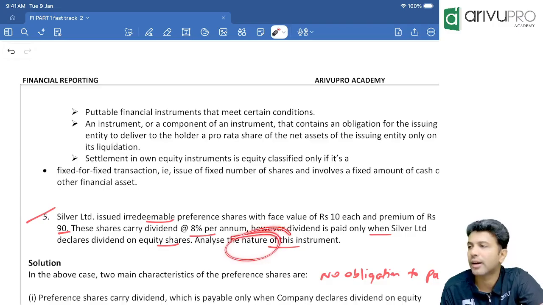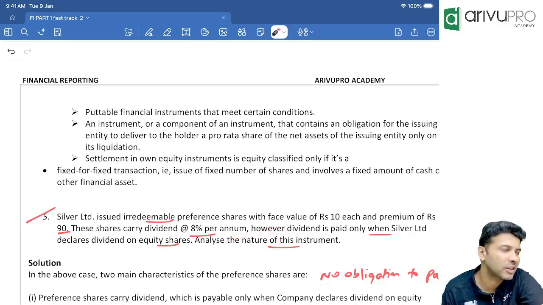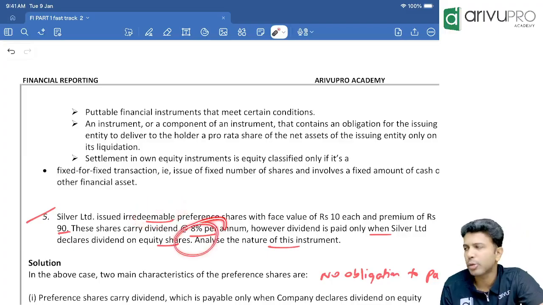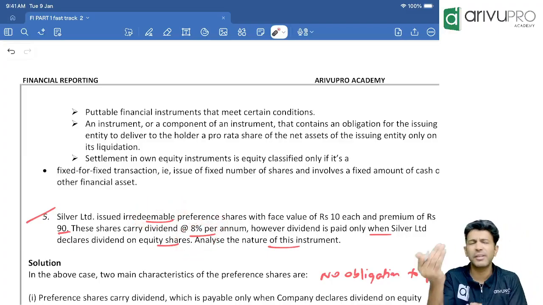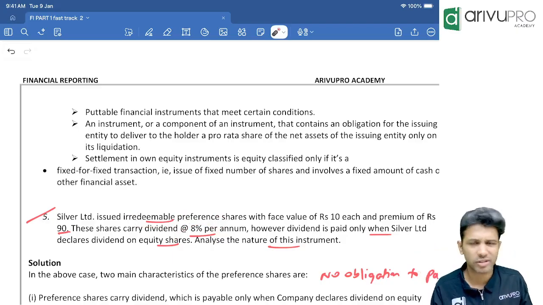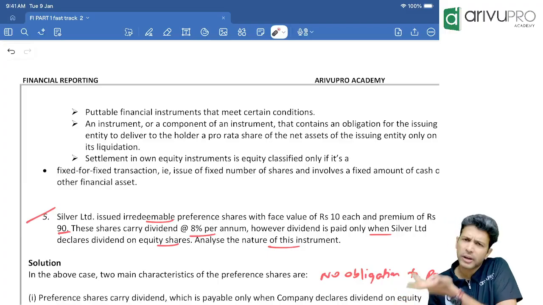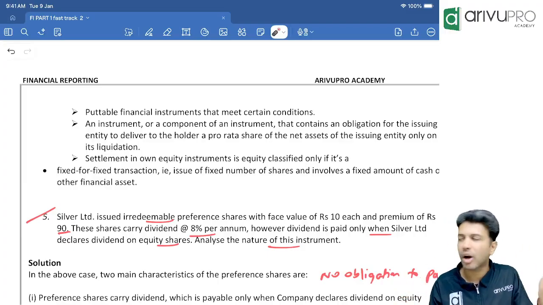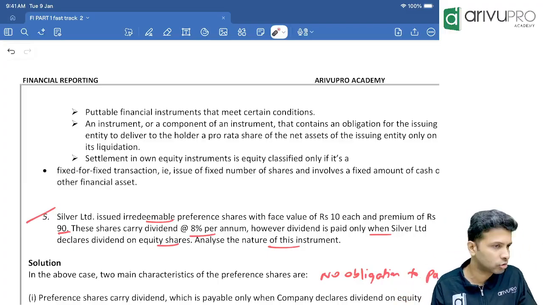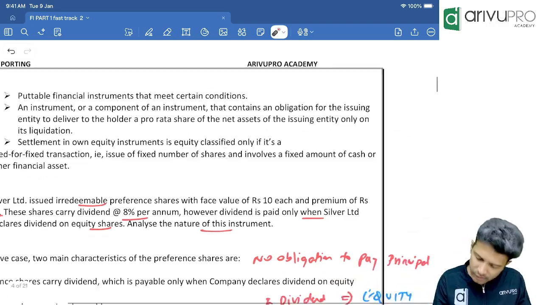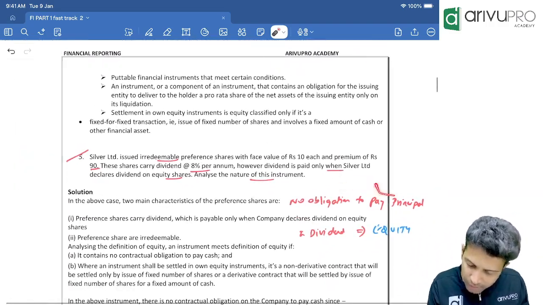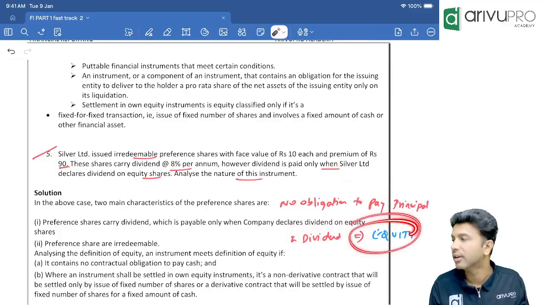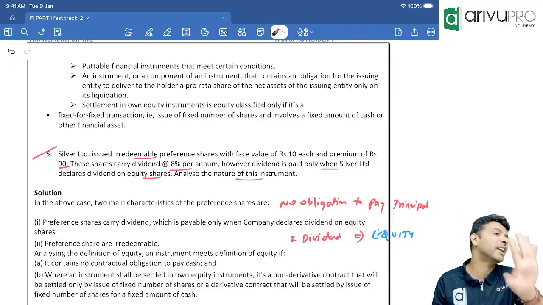Okay, now you have to analyze what is the nature of this preference shares: financial liability or equity? Equity. There is no obligation to pay principal because it is irredeemable. No obligation to pay dividend, because dividend should be paid only when it is paid to the equity shareholders. If dividend is not paid to equity shareholders, dividend need not be paid to preference shareholders also. So this is obviously equity. There is no obligation to pay principal and dividend. Hence, the classification of this preference shares is equity.